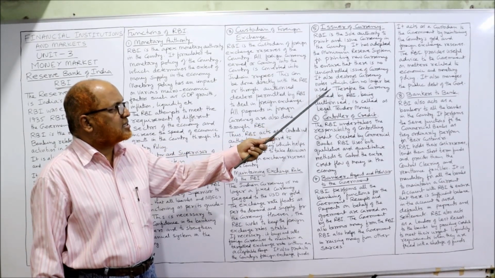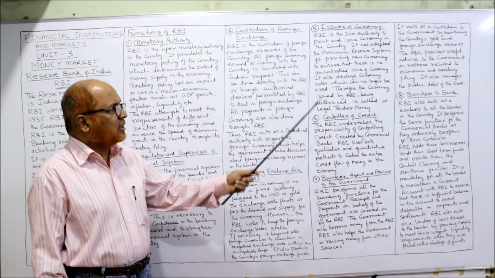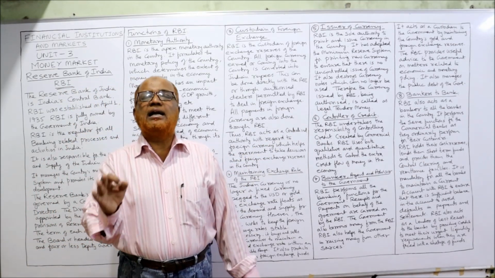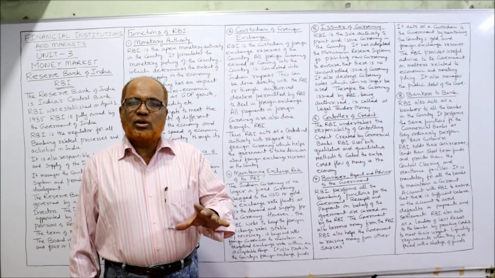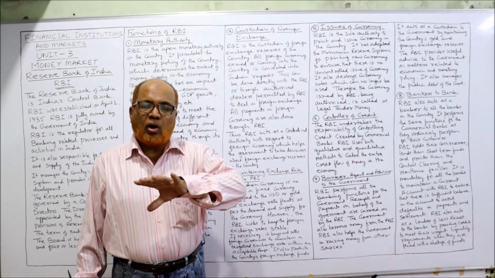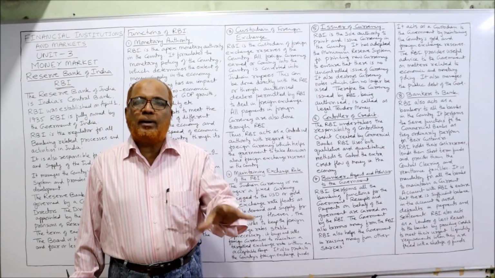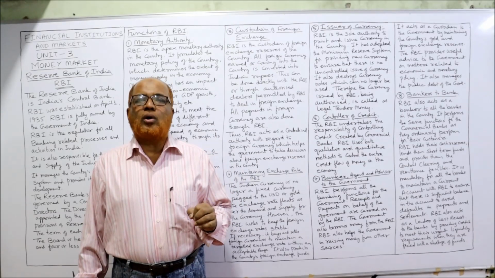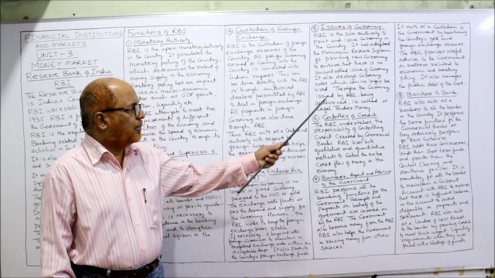Also, it destroys currency notes which are no longer used. Therefore, the currency issued by RBI, being authorized, is called legal tender money. Because in India, all the currency will be issued only by RBI. So the currency issued by RBI is called legal tender money.